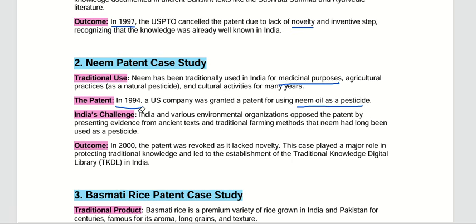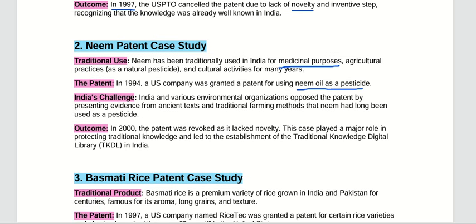Again, what happened? India challenged, again India opposed that patent, because the neem has already been used in India since traditional days. That's why, in India, various environment organizers opposed the patent by presenting evidence from ancient texts and the traditional farming methods that neem had long been used as a pesticide. That's why.